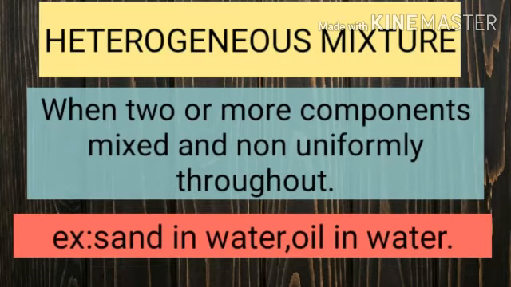And next one is the heterogeneous mixture. When two or more components are mixed non-uniformly throughout, that is called a heterogeneous mixture. For example, sand in water, oil in water. These are examples of heterogeneous mixture. This is all about the chemical forms of matter.